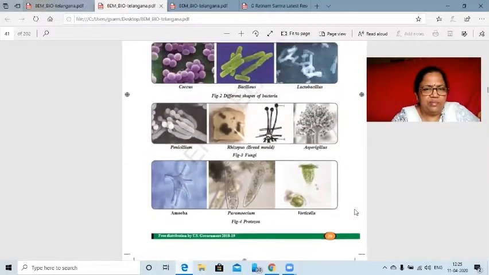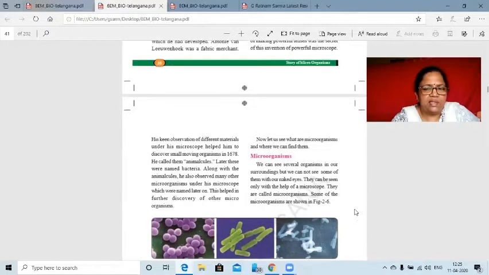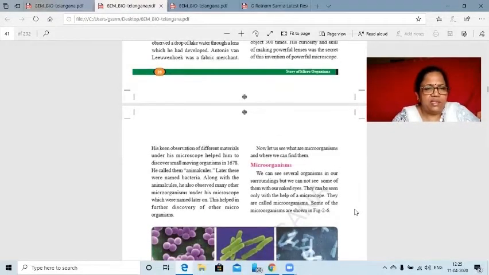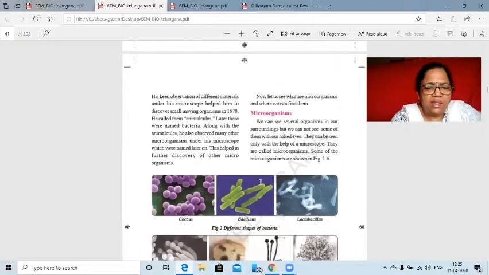Because this is the introductory lesson regarding microorganisms, all these organisms are visible only through a microscope. We also cannot see them without staining, so we use some stains in the laboratory so that we will be able to observe them clearly.